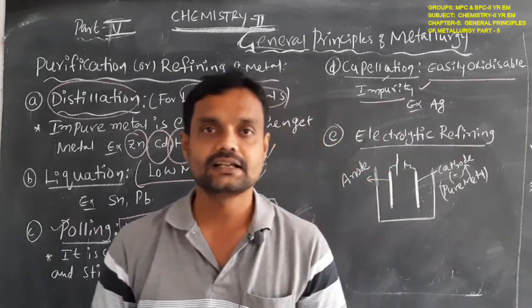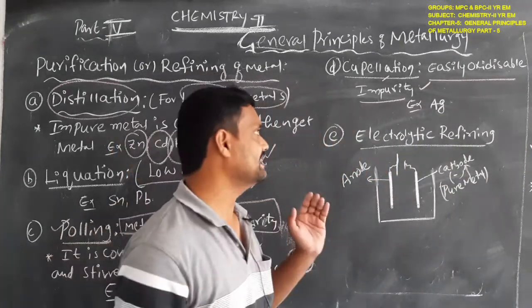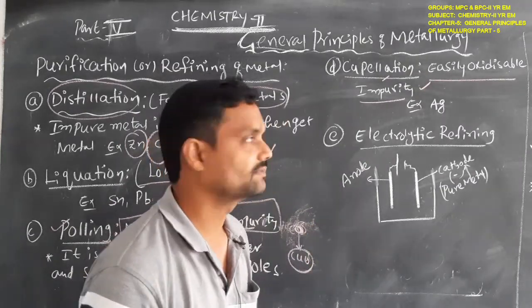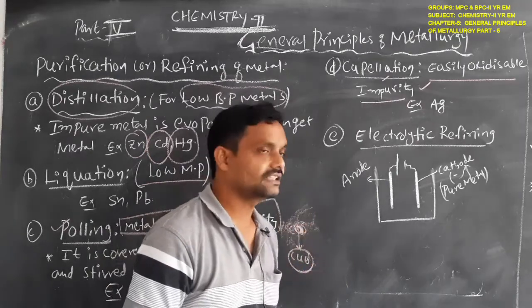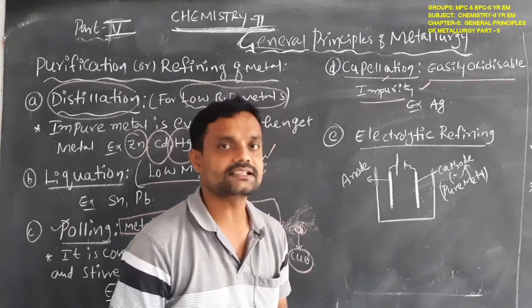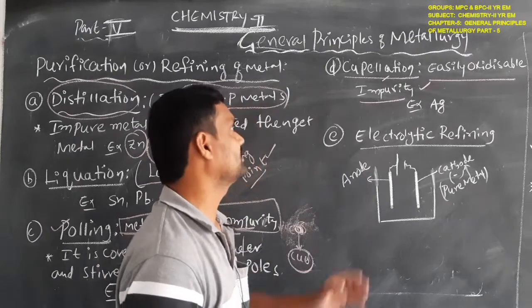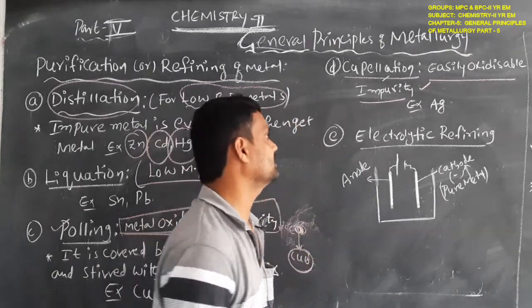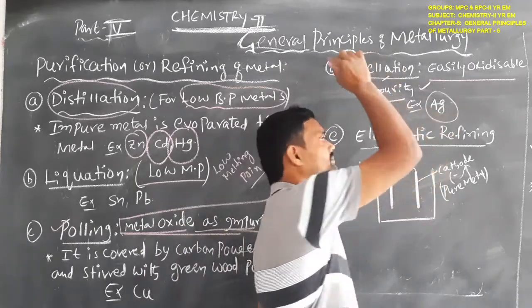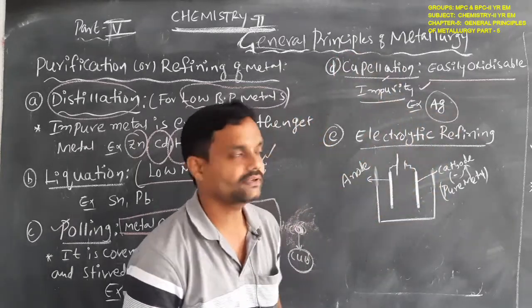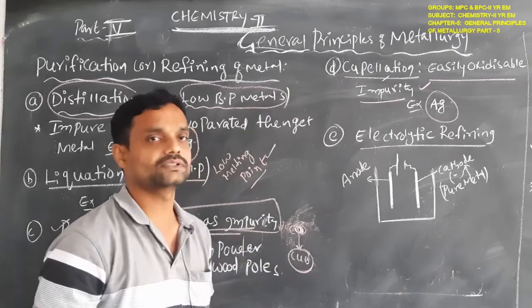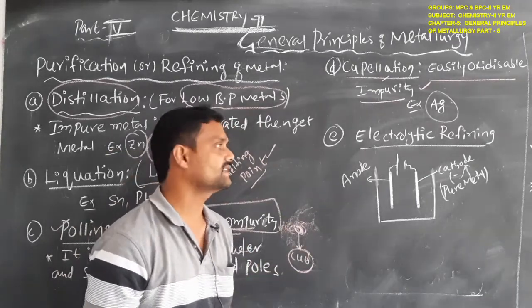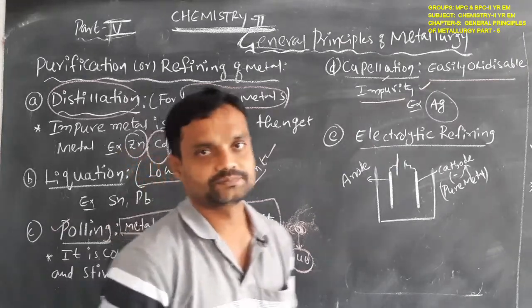The metal which has an easily oxidizable impurity. Okay students, for a metal having an easily oxidizable impurity, we use cupellation. For example, in this cupellation method, the metal that can be purified is silver. So that is the meaning of cupellation. Next is the well-known process, that is electrolytic refining.